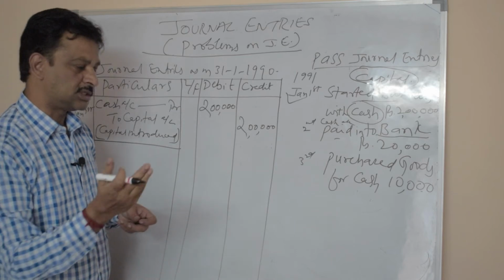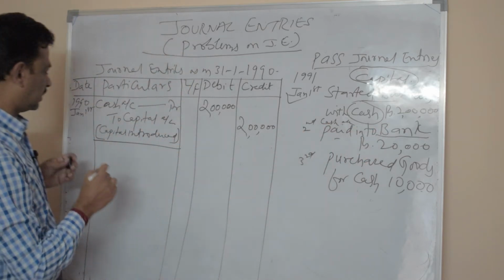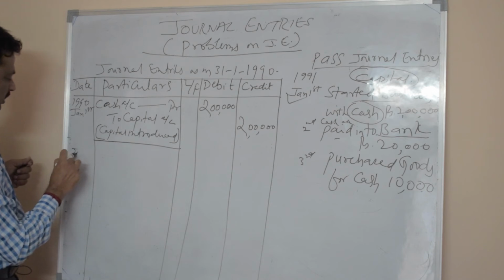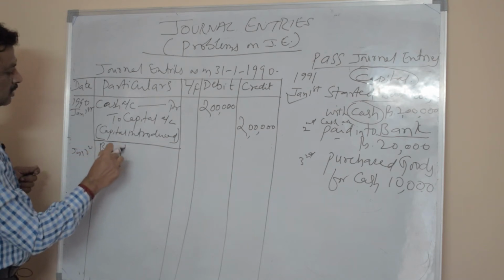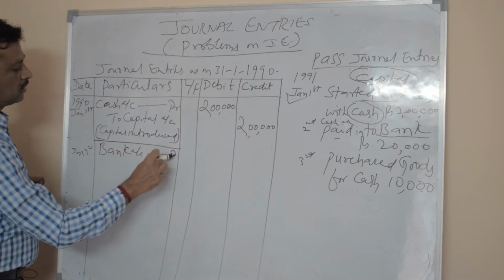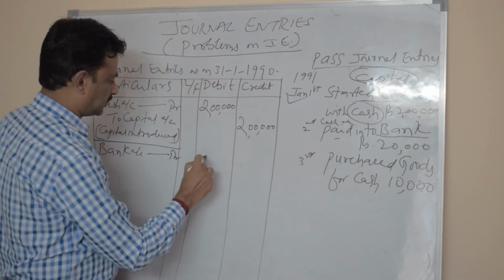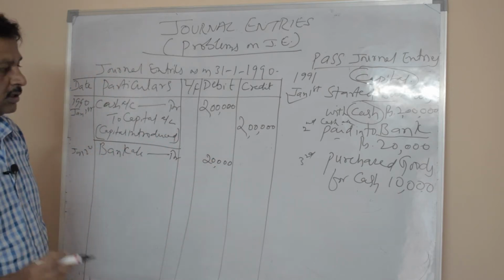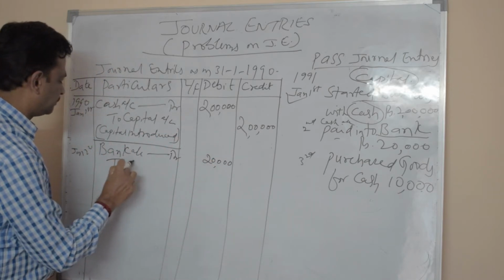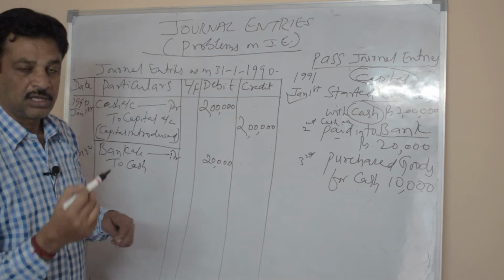Increase in asset will be debited. Bank is an asset, so you write January 2nd, bank account debtor rupees 20,000, to cash account, because decrease in asset is credited.